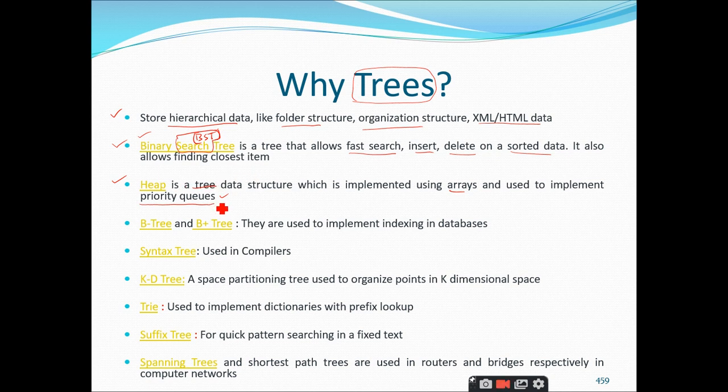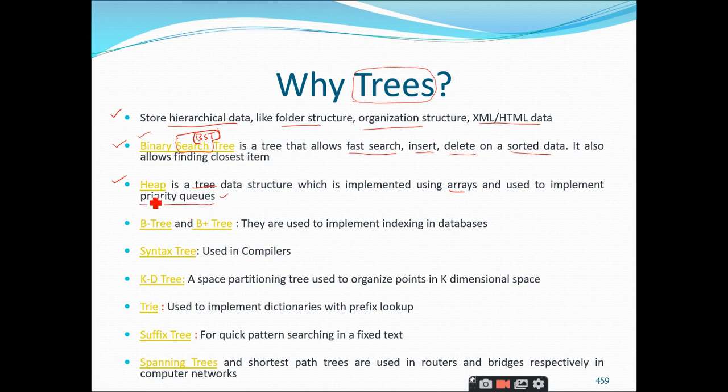As I told in the earlier class also, priority queues are violating the definition of queues. Why? Because according to the definition of queues, the insertion should always be done at the rear part and the deletion should always be done at the front part. But from the insertion point of view, priority queues are violating the definition of queues. Even then you can treat these priority queues as one of the queues itself.